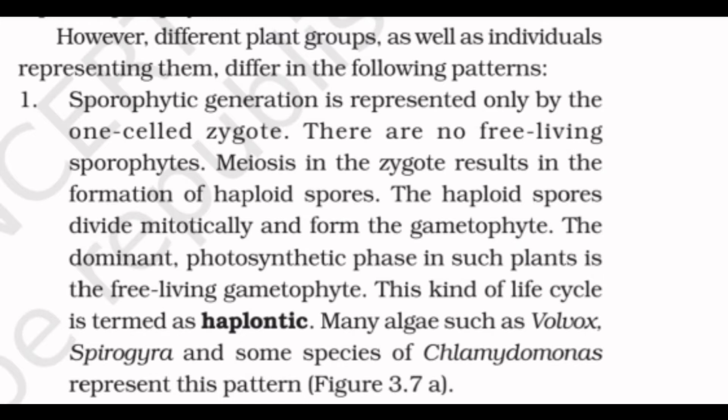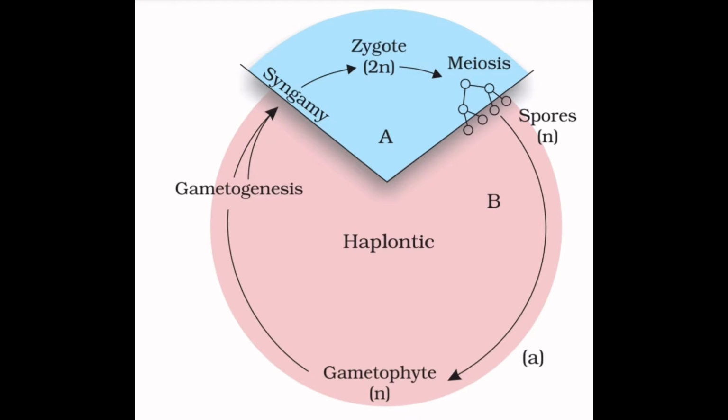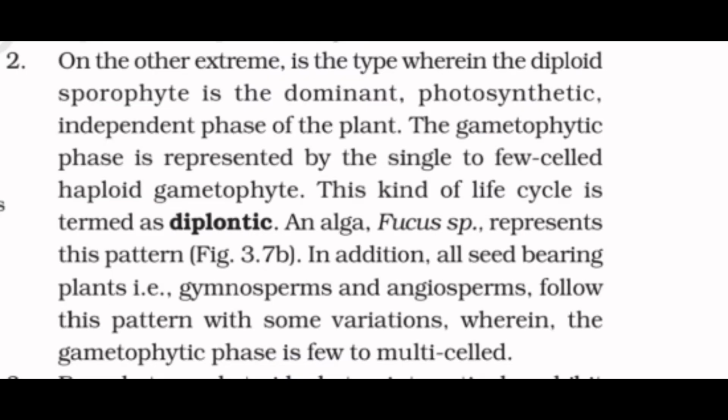Many algae such as Volvox, Spirogyra and some species of Chlamydomonas represent this pattern. So this figure represents haplontic life cycle in which sporophytic generation is represented only by one cell zygote.